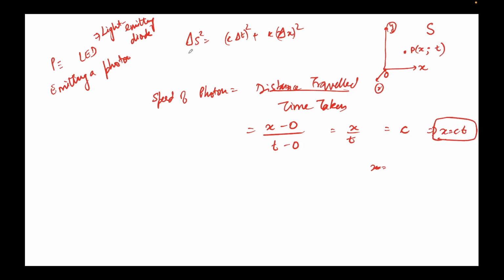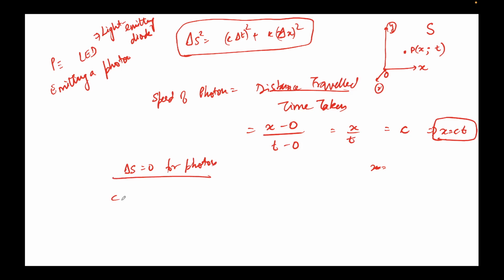The Special Theory of Relativity also says that for any particle which is a photon, which travels with the speed of light, delta s is 0. So we know from the special theory of relativity itself that delta s is equal to 0 for a photon. So let's put that. So it will be (c delta t) whole square plus k (delta x) whole square is equal to 0 squared, right?